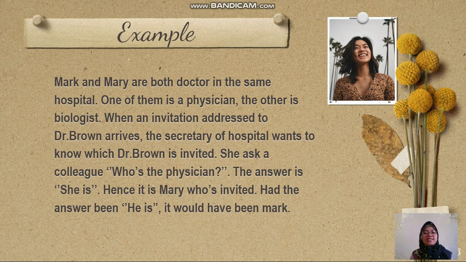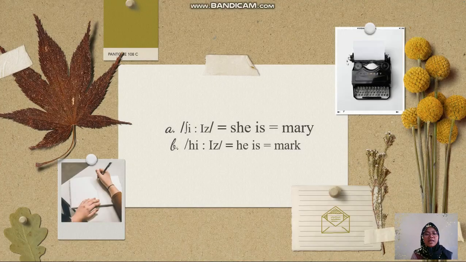Can you understand where the phonology is in that story? The main phonology in that story is she is, the pronoun for Mary, and he is, the pronoun for Mark. What do I mean, connecting with phonology? Phonology studies the speech sound in that story.